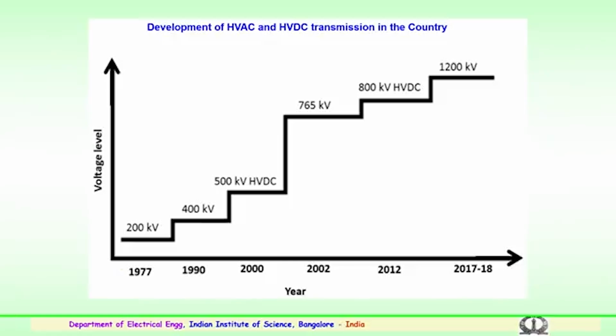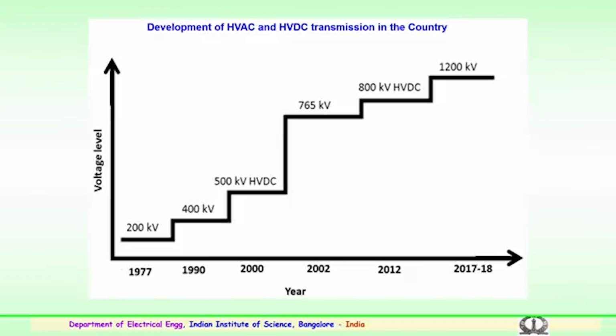Recently we have a 1200 kV AC experimental line, where large scale experimentation is being conducted at the power station established by the government with the help of private and public sector companies. The experimental line is being established at Bina in Madhya Pradesh.